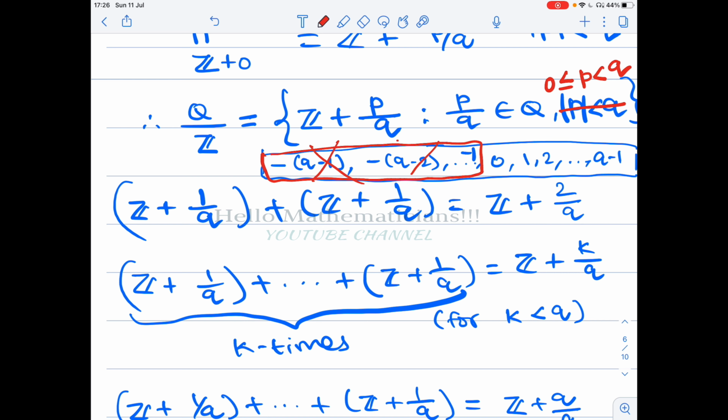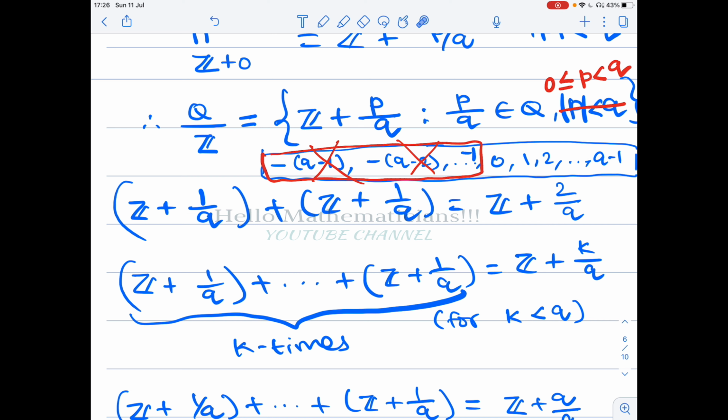Therefore the only choices for p are 0, 1, 2, up to q minus 1. Therefore, the elements of Q mod Z are precisely Z plus p by q, such that q is a natural number, an arbitrary natural number. But once you fix q, the choices for p are only 0, 1, 2, up to q minus 1. That is what we have proved.